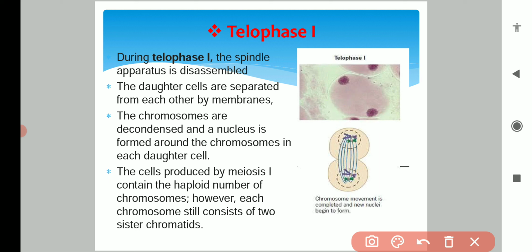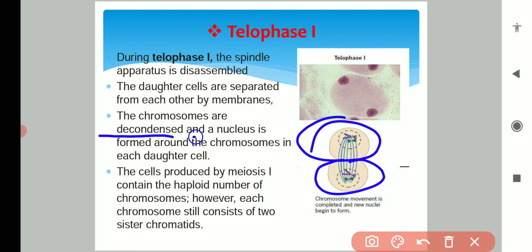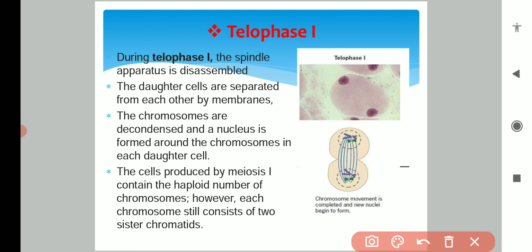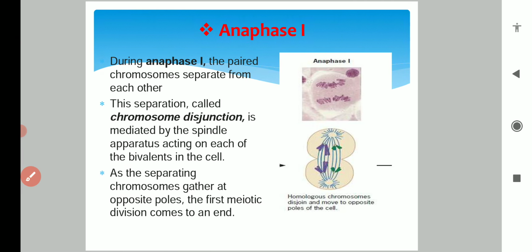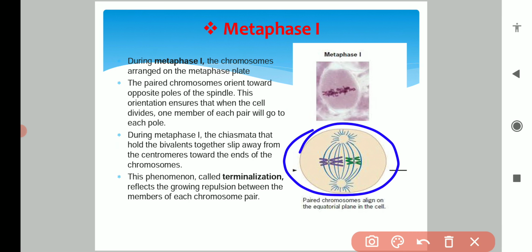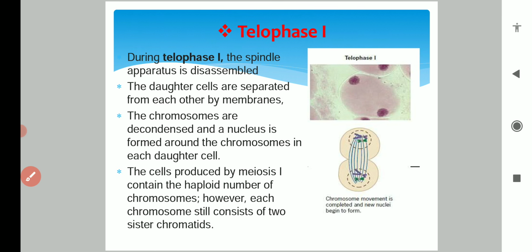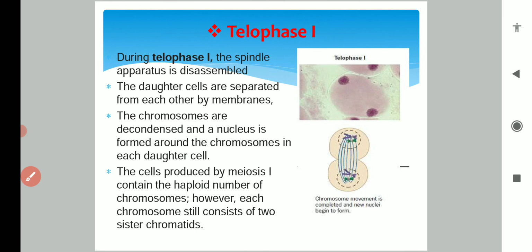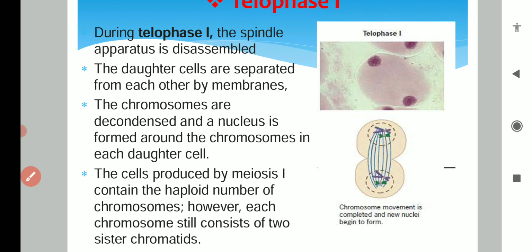You will see here that this is the first cell and this is the second cell, the daughter cells. Chromosomes are decondensed here again, and a nucleus is formed around the chromosomes in each daughter cell. So from a single mother cell, two daughter cells will form, each having two copies of the chromosome.